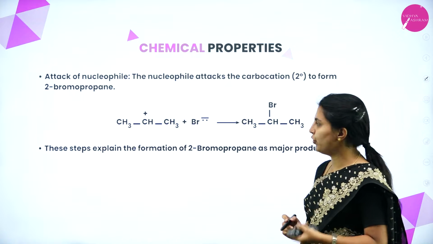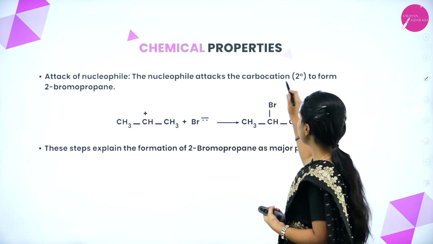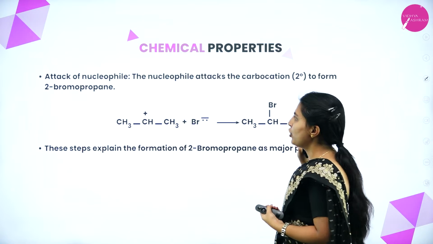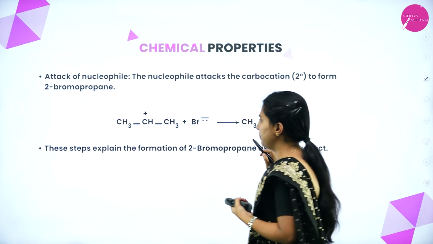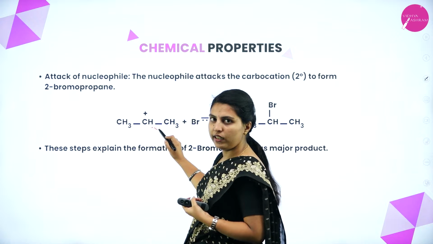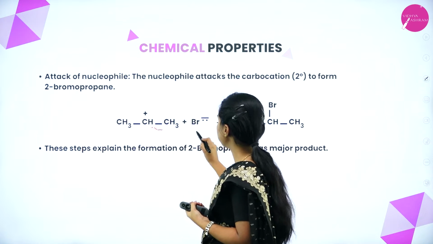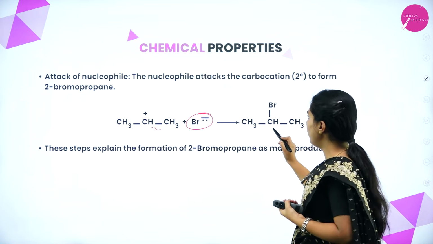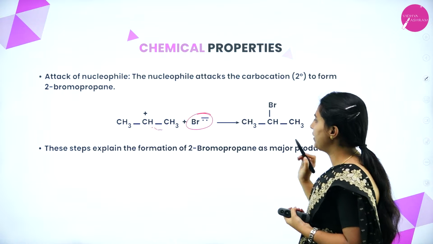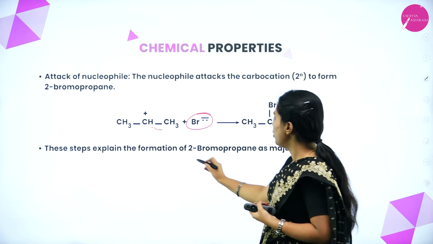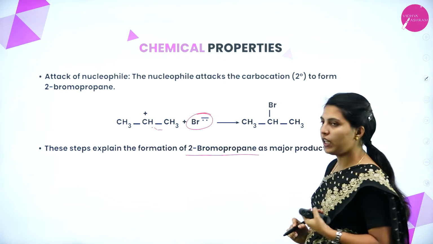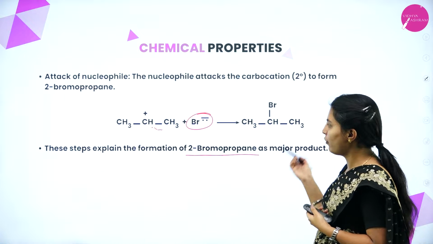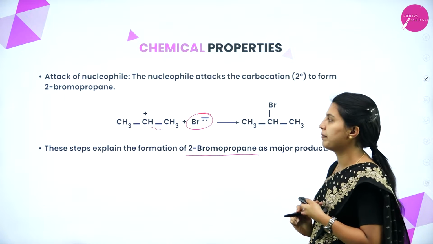Next, attack of nucleophile. The nucleophile attacks the carbocation, that is the secondary one, to form 2-bromopropane. The secondary carbocation is there from the previous step, and the nucleophile will attack here. 2-bromopropane will form. These steps explain the formation of 2-bromopropane as the major product, which is stable. For that only, the nucleophile will add.